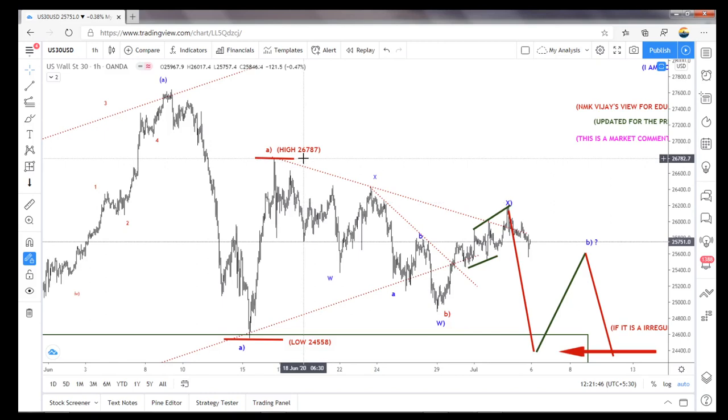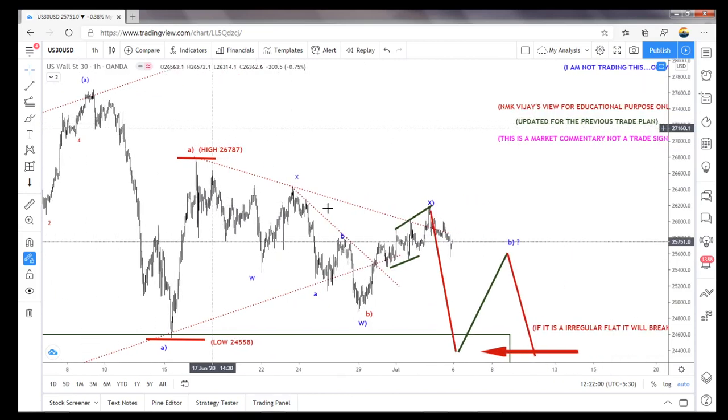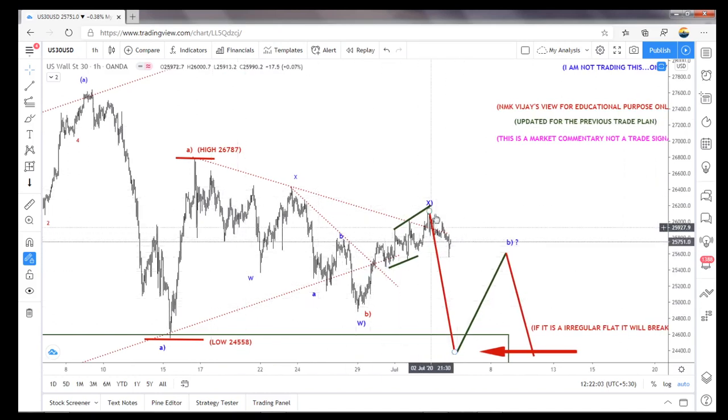So whether that will be consolidated according to this view, it may make a 1 2 3 4 5 as a diagonal. Slowly it will come, and how the S&P 500 will move, can't say. So whether it has to come down and SPX also come down and make an irregular flat, that could be a little bit of consolidation.